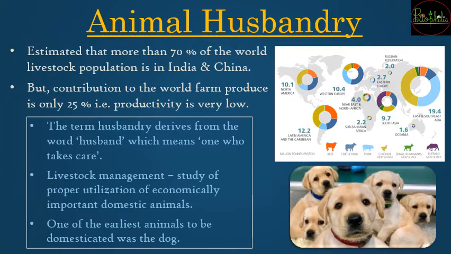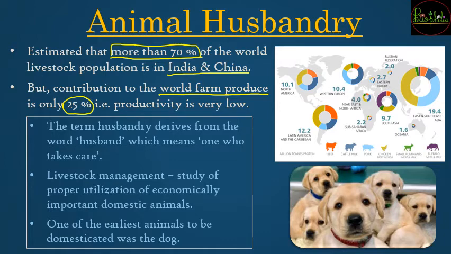So animal husbandry जो एक agricultural practice है, it is estimated that more than 70% of the world livestock population, यानी जितने भी animals हमने अभी discuss किए थे उनकी population को अगर measure किया जाए, then more than 70% of the population is going to be present in India and China. So India और China का more than 70% contribution है, but if you contribute for the world farm produce, यानी जितना livestock population है उसमें से कितना produce आ रहा है, how many products are you getting, then it is only going to be 25%.